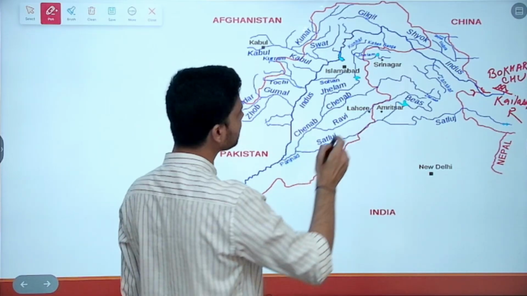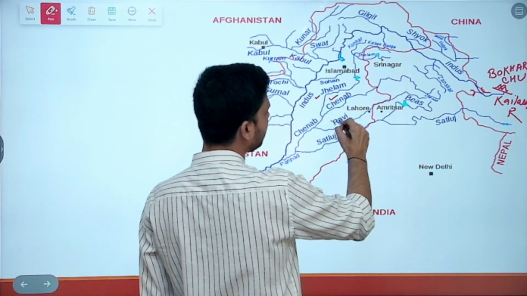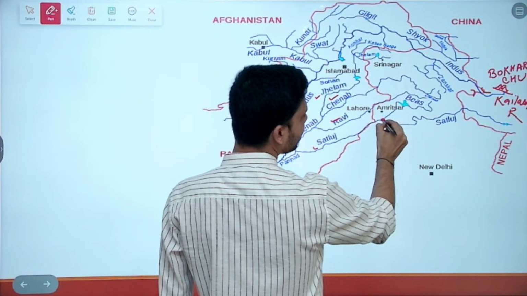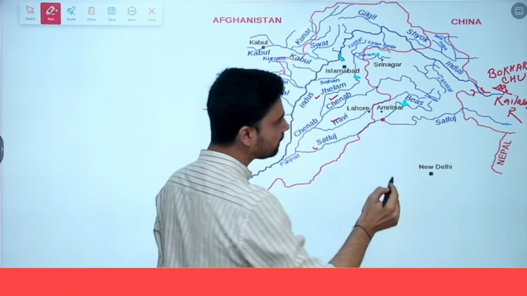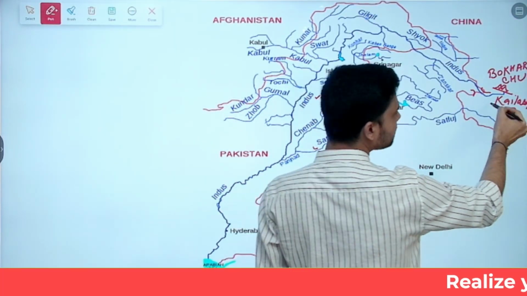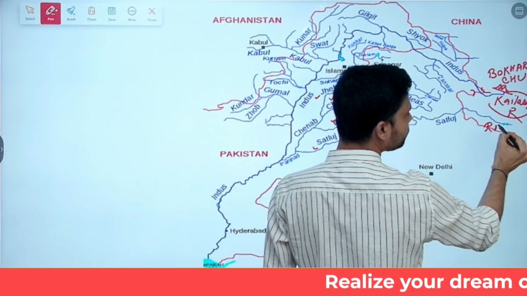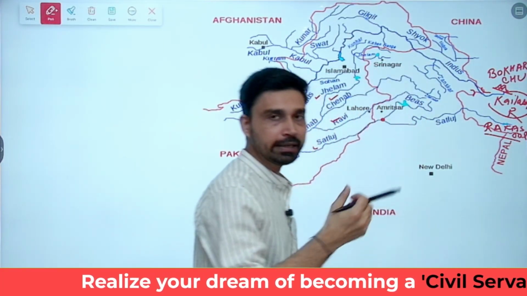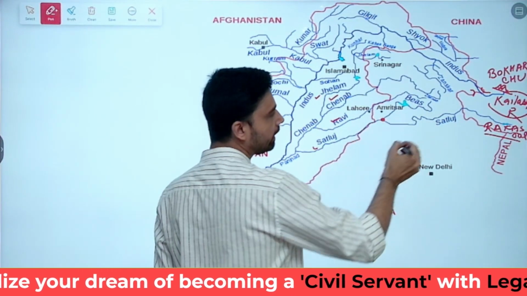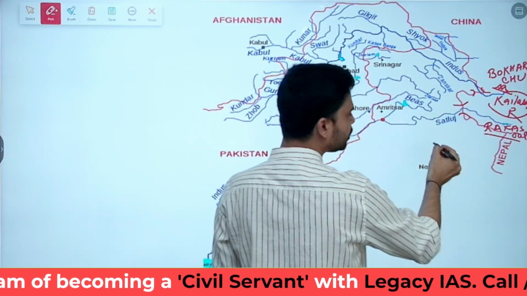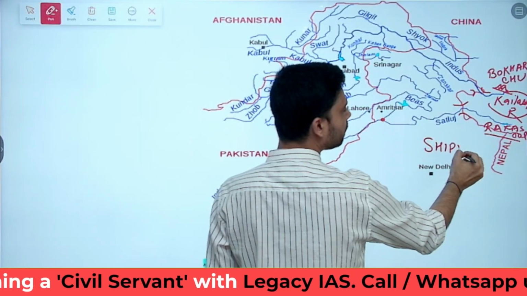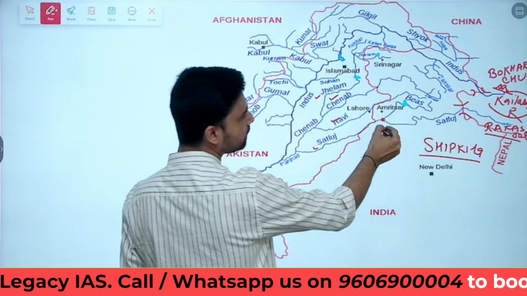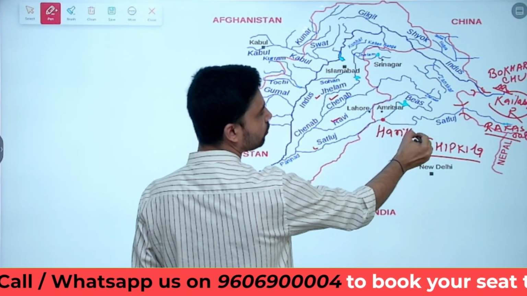Now, the major tributaries, as we have discussed, are Jhelum, Chenab, Ravi, Beas, and Satluj. Beas is the river that is located completely within India. Satluj is a river that originates again from the same Kailash range, from a place called Rakastal, which is again located in Tibet. It enters India through a pass called Shipkila Pass. Shipkila Pass is an important pass in the state of Himachal Pradesh. Then it joins Beas, and the confluence point is called Harike.